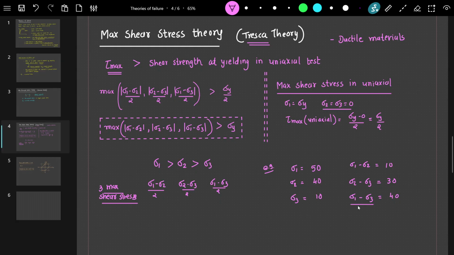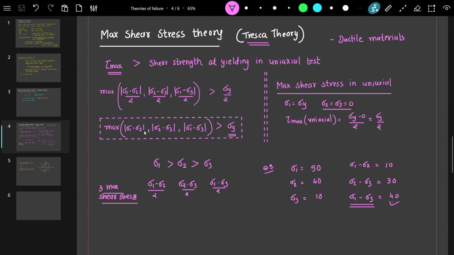In this case sigma 1 minus sigma 3 is the largest, so this is the largest shear stress, and this we need to compare with our sigma y. Since it is not known, we have to take the maximum of the three maximum shear stresses to compare with our yield strength or material strength from the uniaxial tensile test.